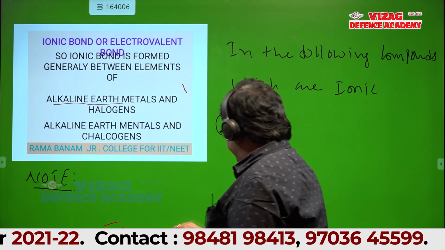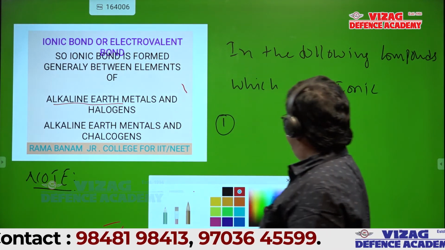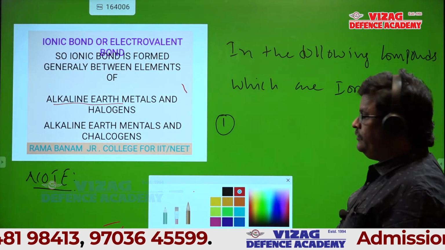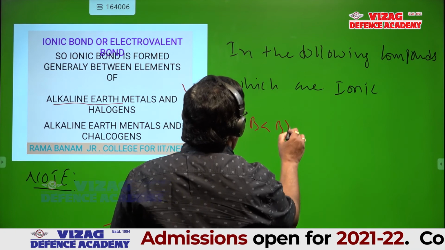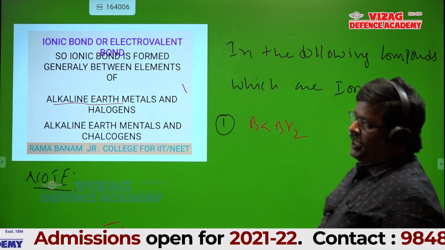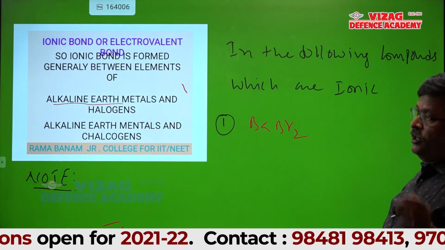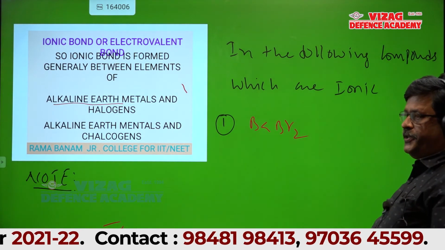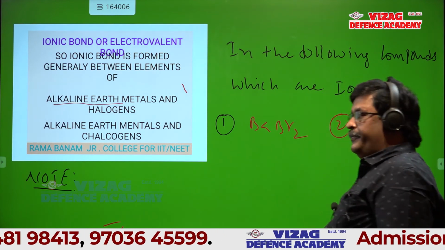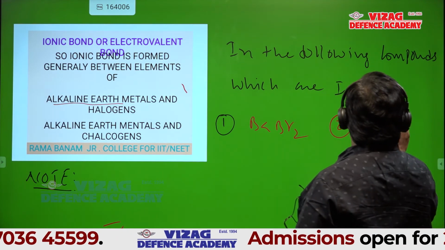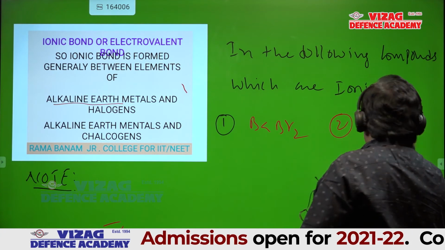First one, barium bromide. This also has more than one option, students. Second one, cesium fluoride.